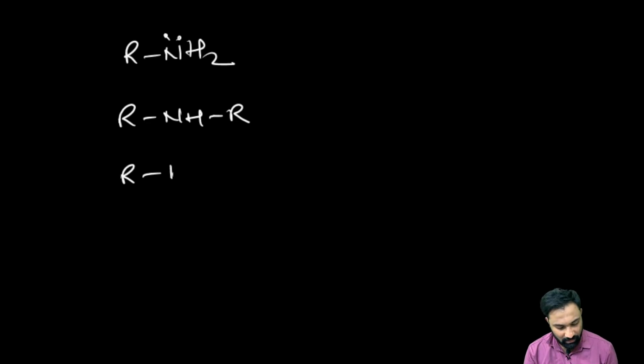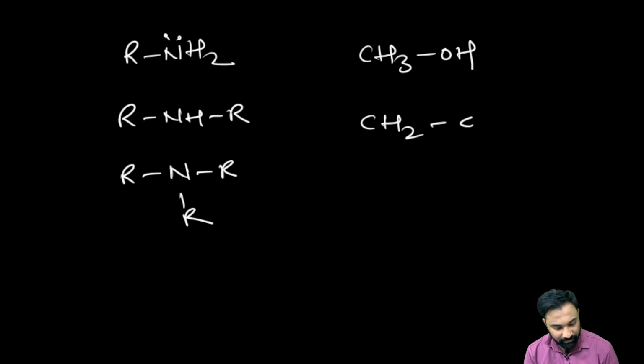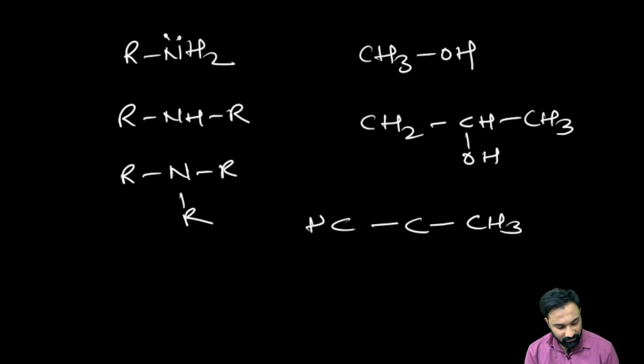Next, R, N, R and R, we call it a 3 degree amine. But when it comes to the alcohol, now this is a 1 degree alcohol. Now we can say this carbon, if it is attached to 2 other carbons, is a 2 degree alcohol. If the carbon is attached with 3 other carbons and that carbon has the OH attached, then we can say it is a 3 degree alcohol.